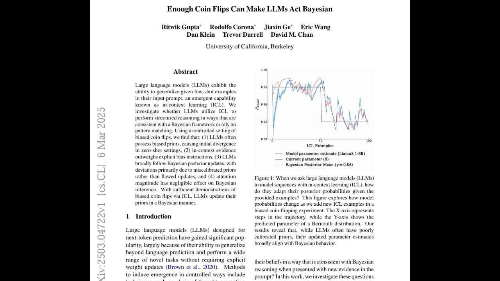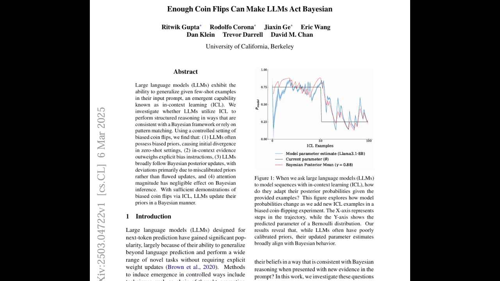When they gave the LLMs those in-context examples, they actually started updating their predictions to match the actual bias in the examples. They were actually learning from the data. It's a really cool example of how in-context learning can actually help LLMs adapt and improve. Okay, so that's starting to make a lot more sense.